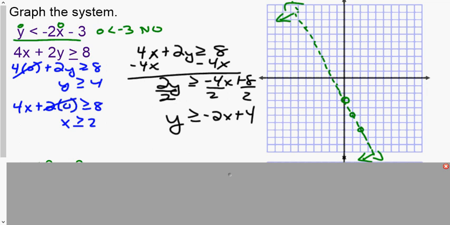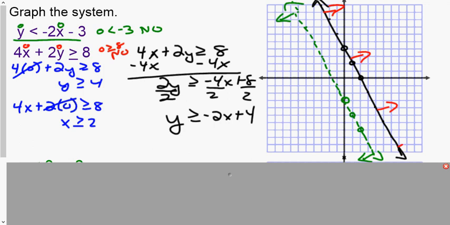So positive 4, 1, 2, 3, 4. Slope was negative 2. And this was a solid line. And again, I can plug in 0 wherever I want. I get, is 0 greater than or equal to 8? No, so I'm shading away.